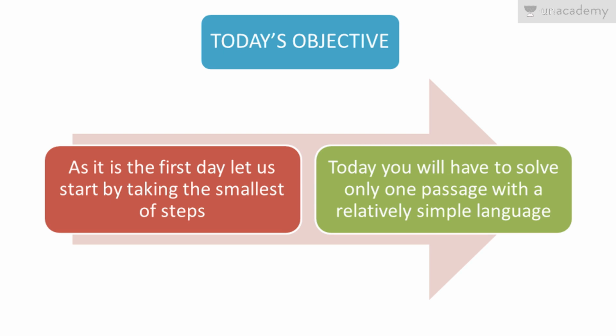Today you will only have to solve one passage with relatively simple language. This is strictly according to the GRE syllabus. It's a relatively simple passage and you will have to solve only one question for that passage. So let's start with the smallest of steps.